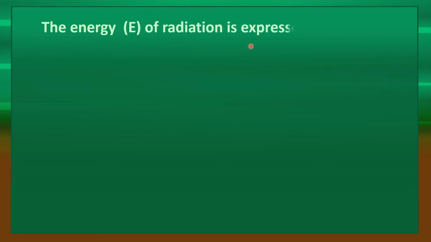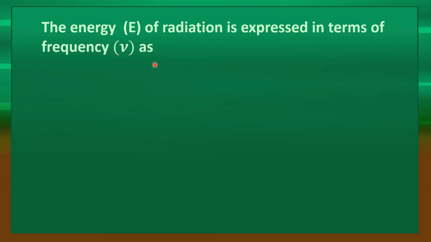So Max Planck quantized the energy. Quantized means it does not change continuously. That means a body neither emits nor absorbs energy continuously. See here. The energy E of radiation is expressed in terms of frequency nu as E equals h nu.